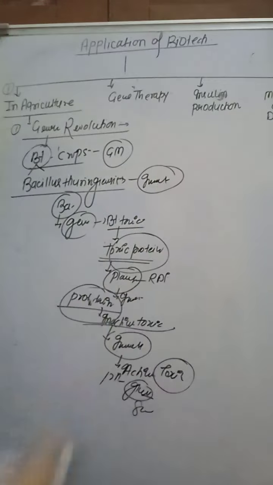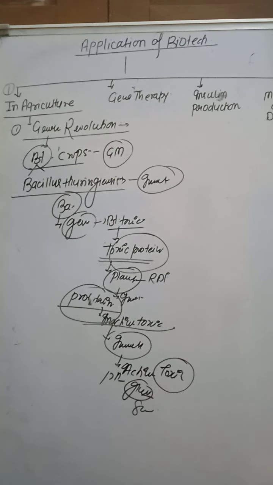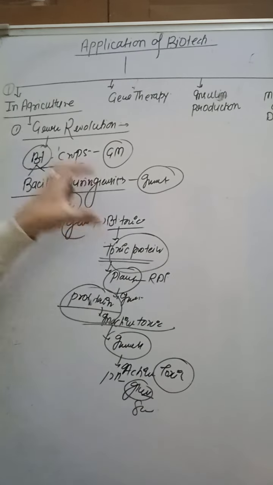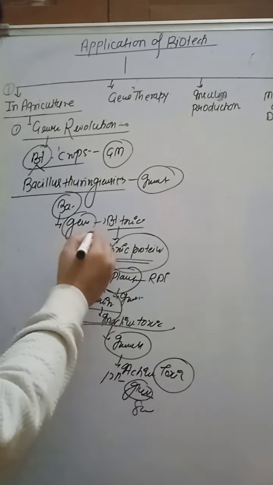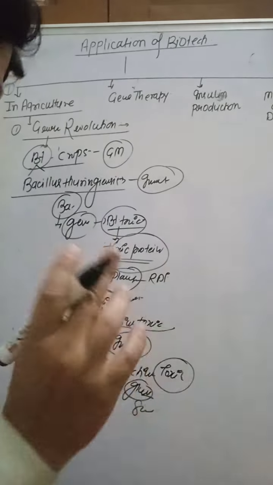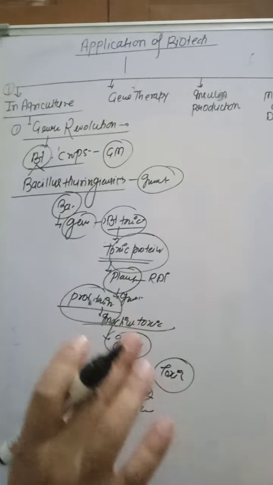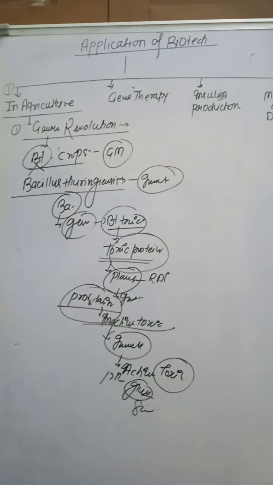It is resistant to insects like lepidopterans, army worm, mosquito, beetles, and house flies. The crop having the Bt toxin gene is not affected, just as the bacterial cell is not affected, because the toxin is present in the inactive form called protoxin.